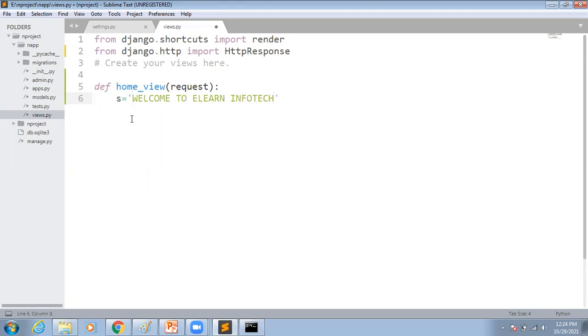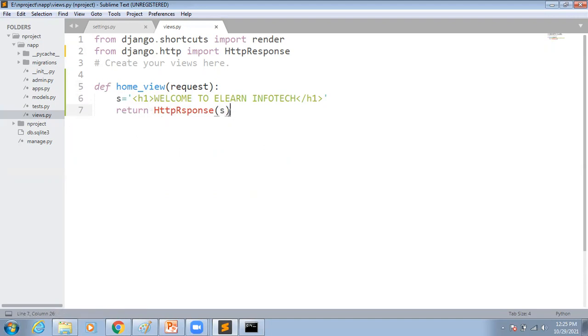I want to display my heading at the top, that's why I'm going to use the H1 tag here, and again the H1 closing tag. So like this, my message is ready. Now I want to display it. Here we wrote one view, and compulsorily we have to return also. Return what? HttpResponse, of what message? Message only. Now we can say my view is ready.